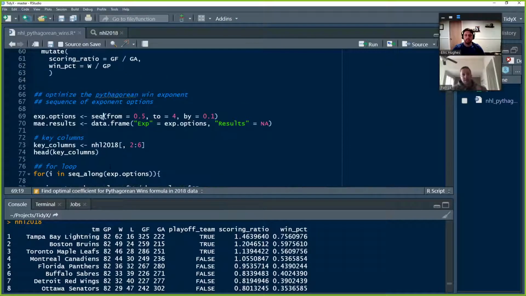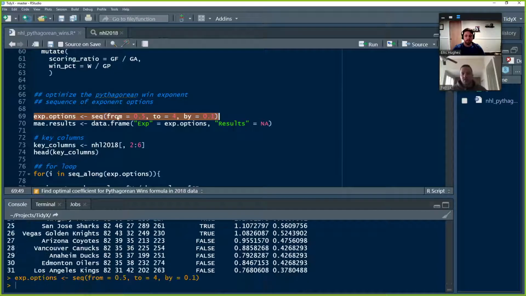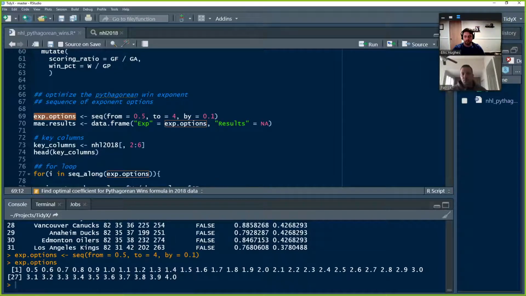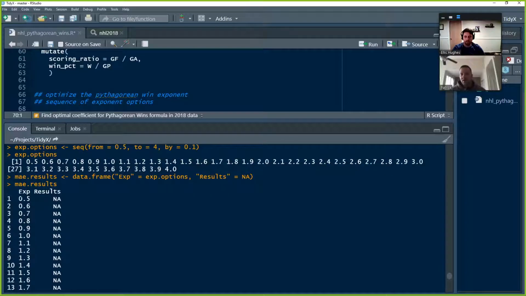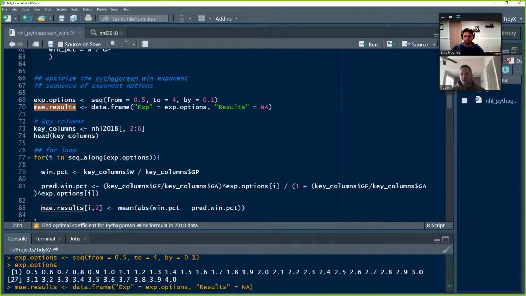So I start by doing this as a sequence of grids. I create this sequence from values 0.5 to 4 by tenths. Basically, what I'm saying here is I don't know what the exponent's going to be. Just Googling around and knowing other sports, it's probably going to be somewhere within this range, so try every one of those options. And I take that exponent, and then I create this basic table where we're going to deposit all of the results from our optimization for loop into this data frame.